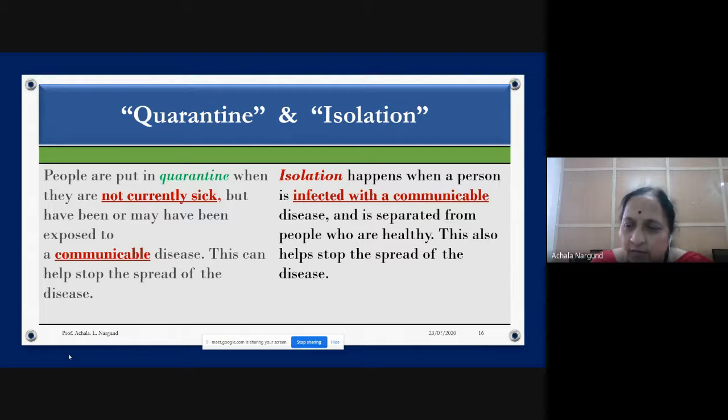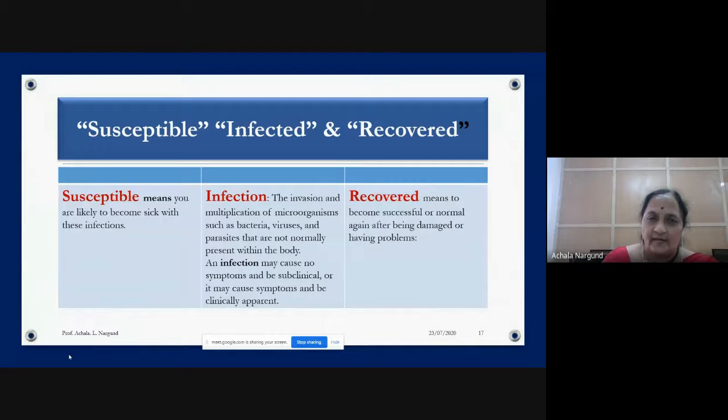Quarantine and isolation are both used to stop the spread of the disease, but isolation is for the person who has the disease, whereas quarantine is for someone who is not diseased but is kept separated. After that come susceptible, infected and recovered.